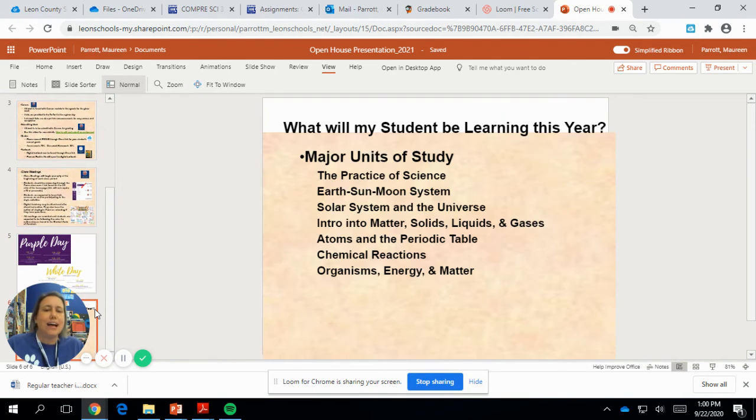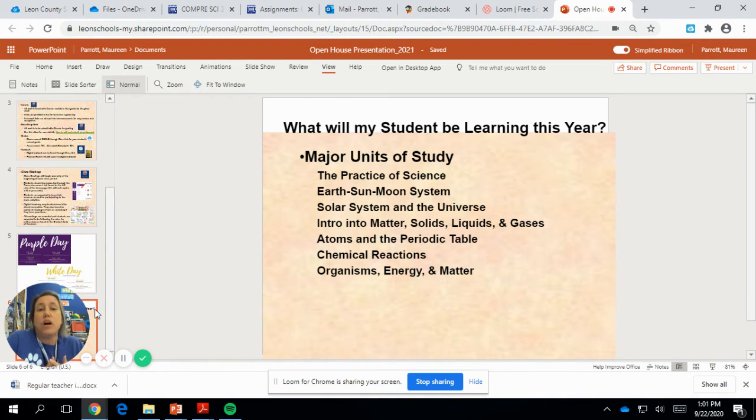The very last slide is just a little bit of what we are going to be learning this year. So in comprehensive science, we are currently in the practice of science. We are learning how scientists do their work, how they make hypotheses and theories and laws, how we think about science, and what makes science different from pseudoscience or fake science.